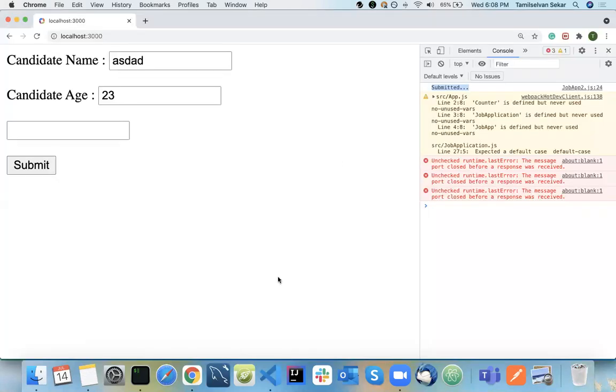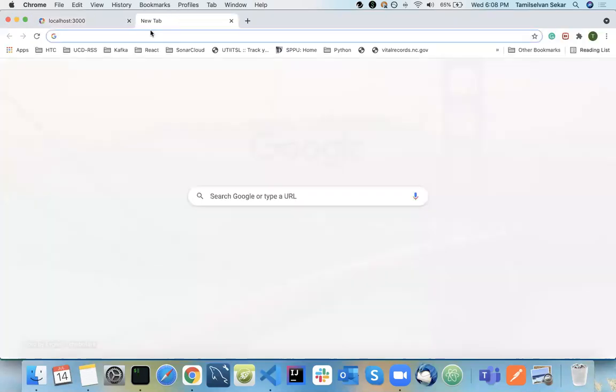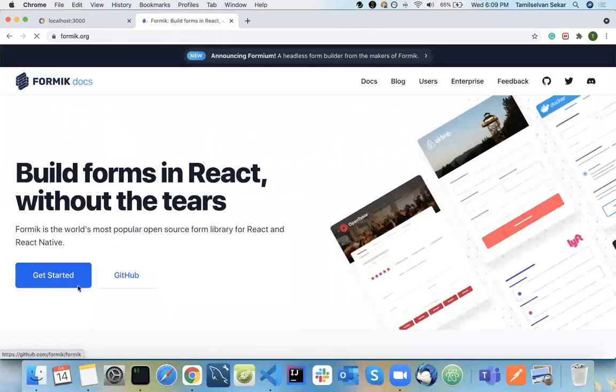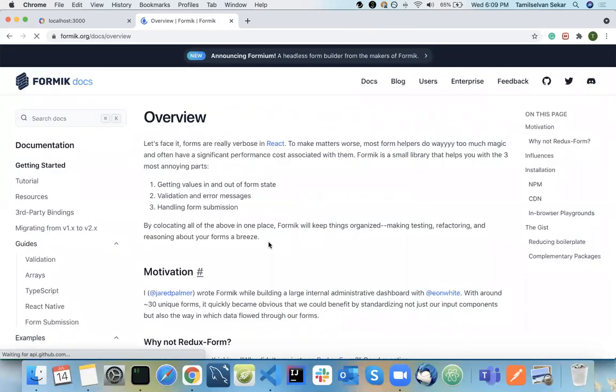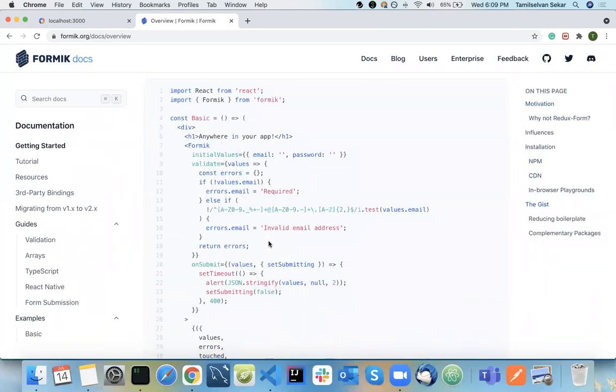Okay, so in my case, I just took from the documentation itself. I did not type from scratch. I just copied some from the documentation, right? So that's the way. You need not mug up everything. You just need to know that the Formik library supports these things. What you need to take from the Formik library is just knowing that these things are possible using it.